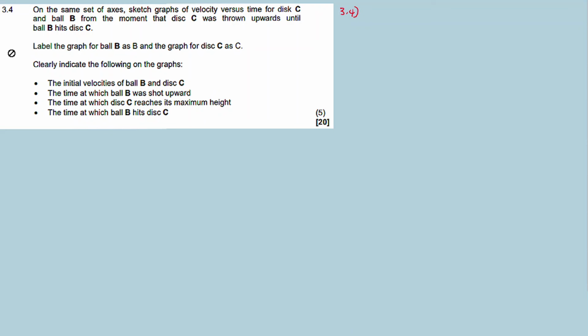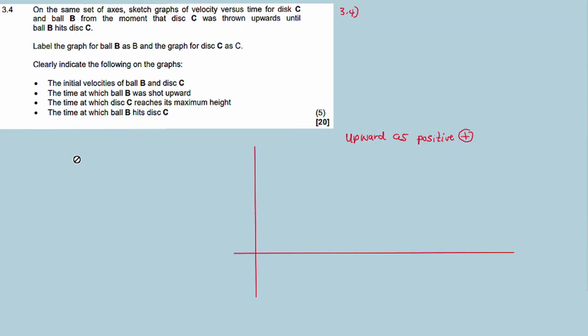Okay, as I said, let us draw the grid, and we're choosing upward as positive. So this is the grid. I want you to know the initial velocities of ball B and disc C. Let's start here.